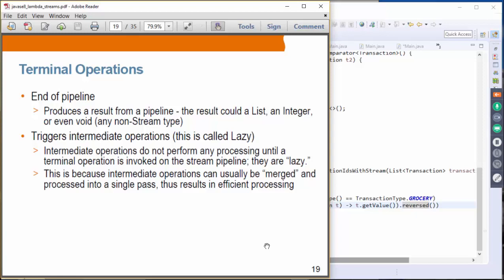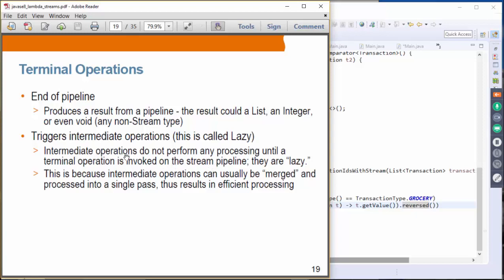So as we talked about before, terminal operation is the one that triggers the whole intermediate operations, and that is called lazy. What that means is that those intermediate operations do not perform any processing until terminal operation is invoked on the stream pipeline.